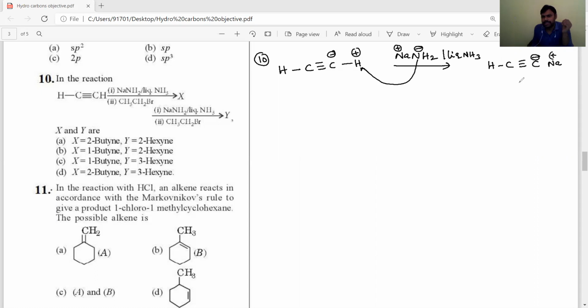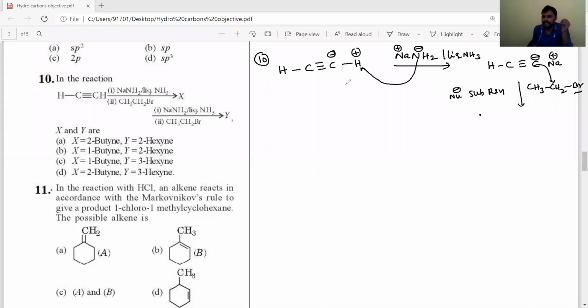Okay, this sodium acetylide further reacts with ethyl bromide, CH3-CH2-Br. Okay, students, on reaction with ethyl bromide, it undergoes a nucleophilic substitution reaction and produces a higher alkyne.